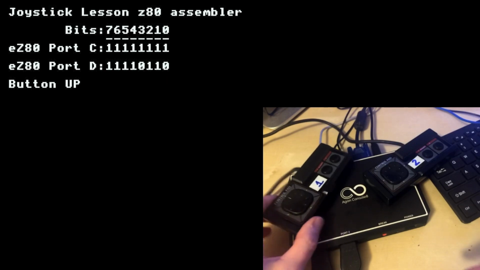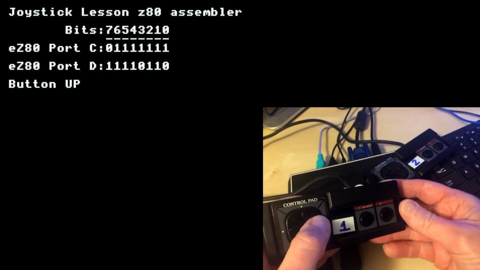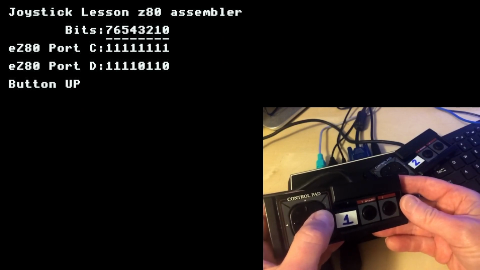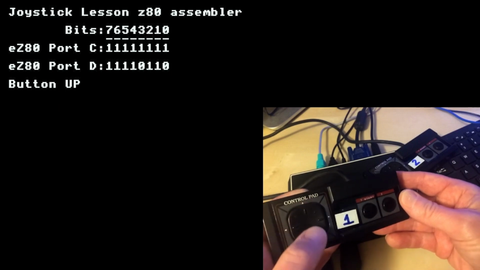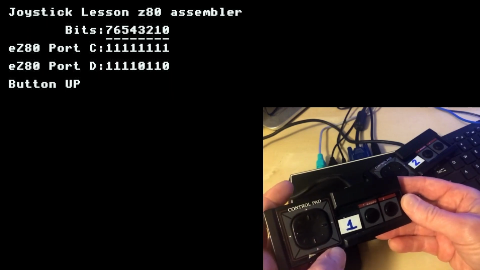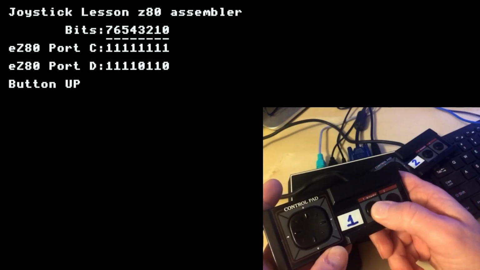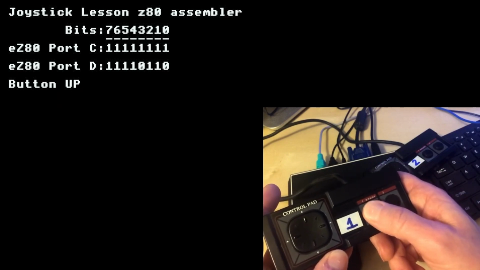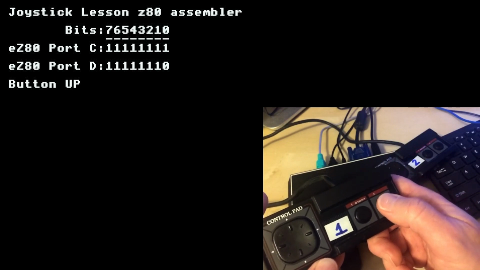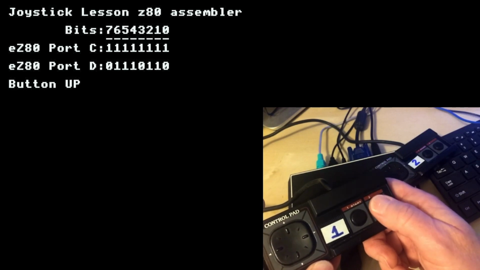So if I pick up the joystick number 1 and I move the keypad right, we can see that port C bit 7 changes. Similarly, if I go left, bit 5 changes. Up and down. And if I press button number 1, you can see that I've made some specific code to read that button. Button number 2, if we look at port D, bit number 7 is changing every time I press it.